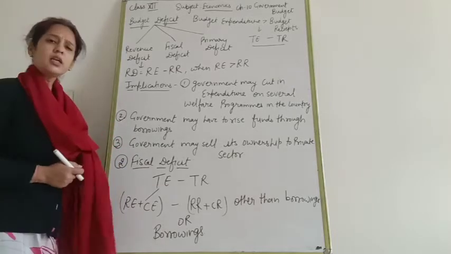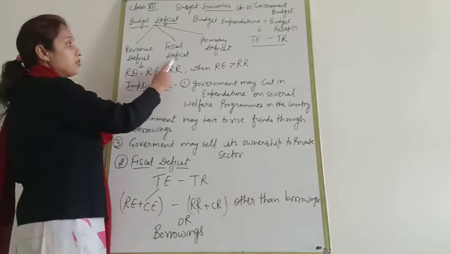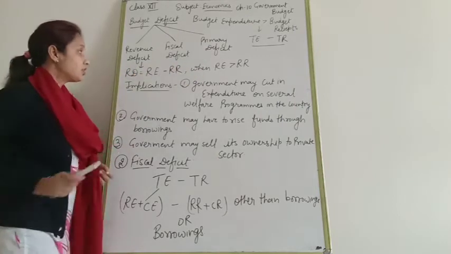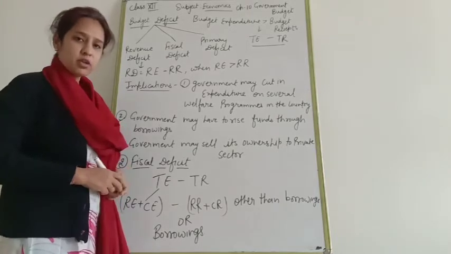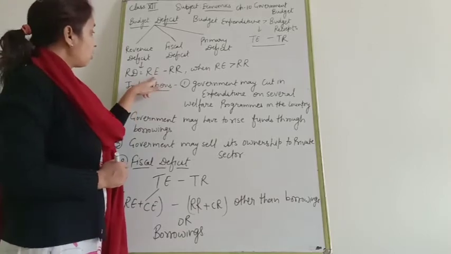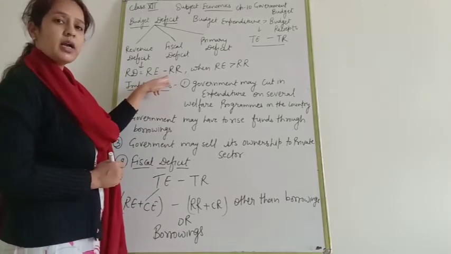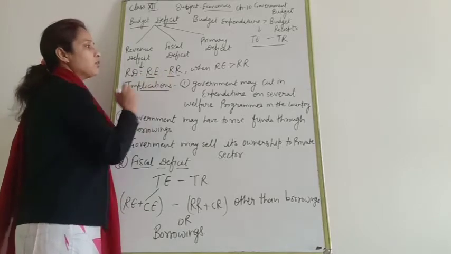Now there are three types of budget deficit. First, revenue deficit, second, fiscal deficit, and third, primary deficit. Revenue deficit, how are we going to find out revenue deficit? In revenue deficit, we have to do revenue expenditure minus revenue receipts.